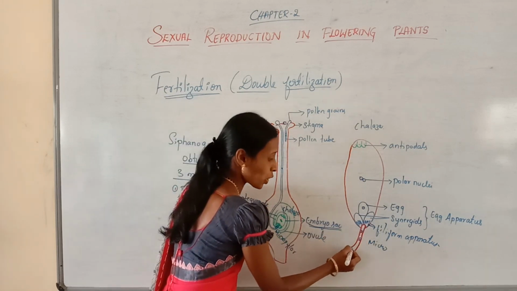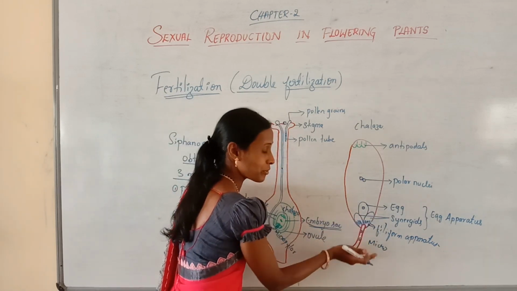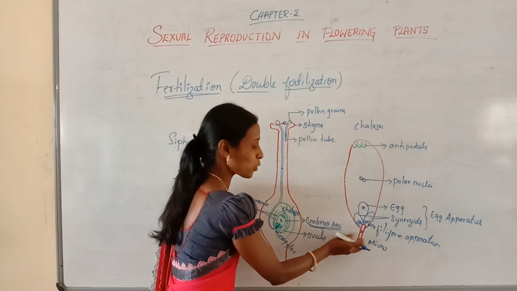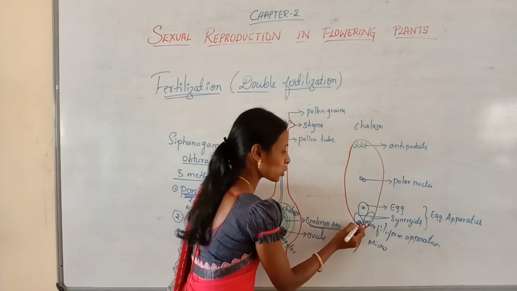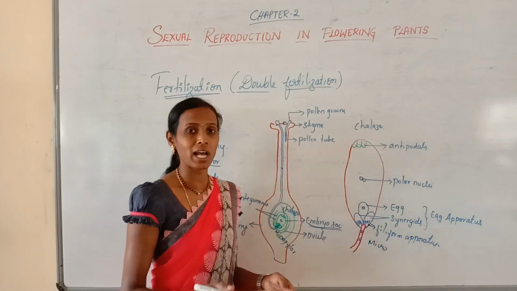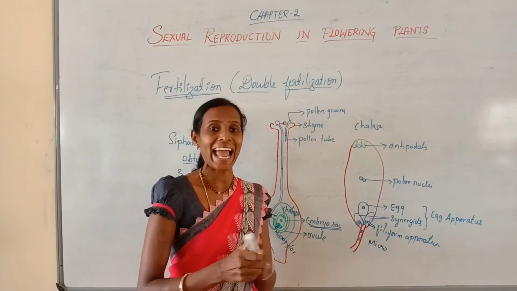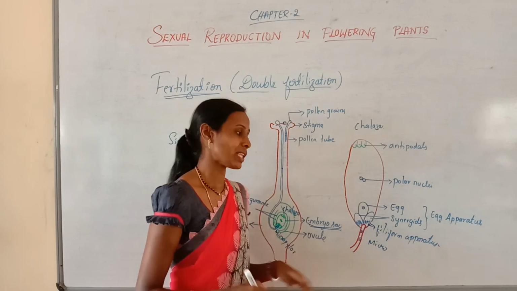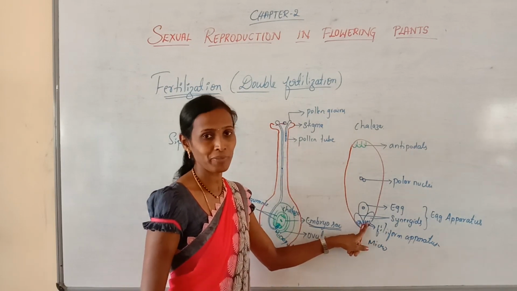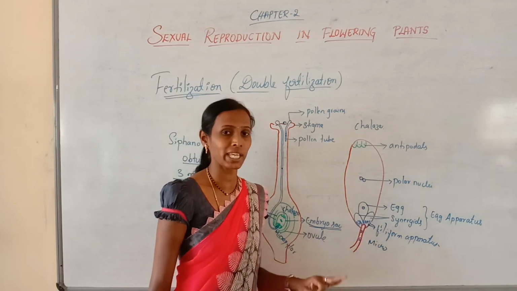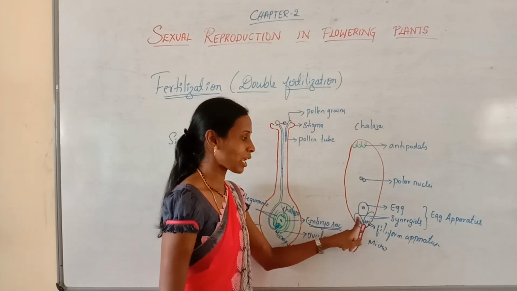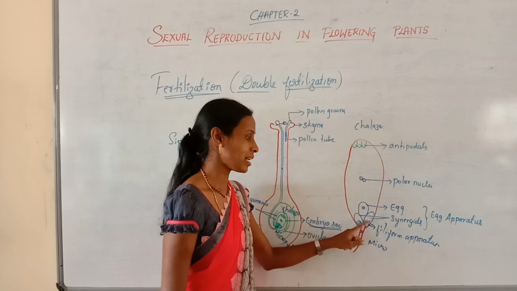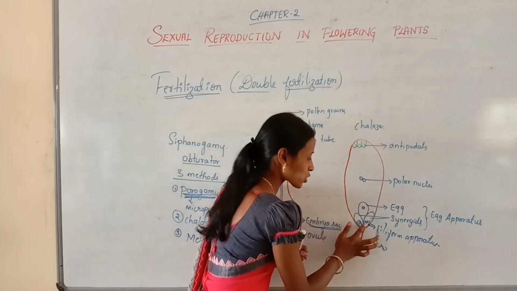Once the pollen tube reaches the ovule, it can enter the embryo sac by entering into any one of the synergids, because the synergids will attract the pollen tube with the help of the filiform apparatus. Usually in flowering plants, the pollen tube will enter any one of the synergids and burst open.